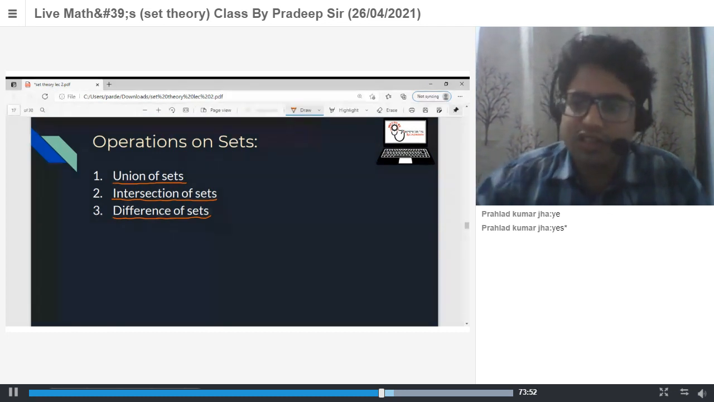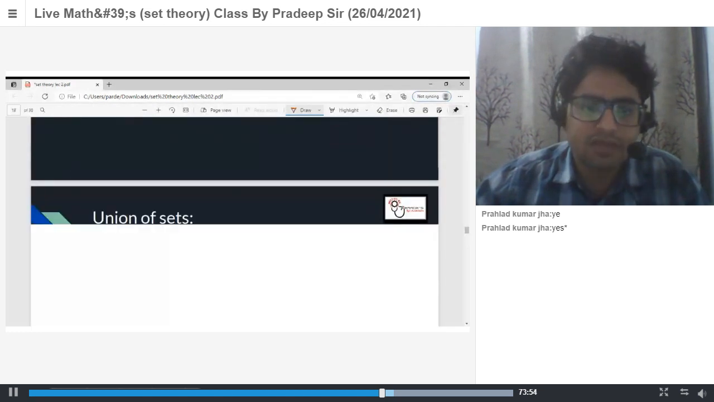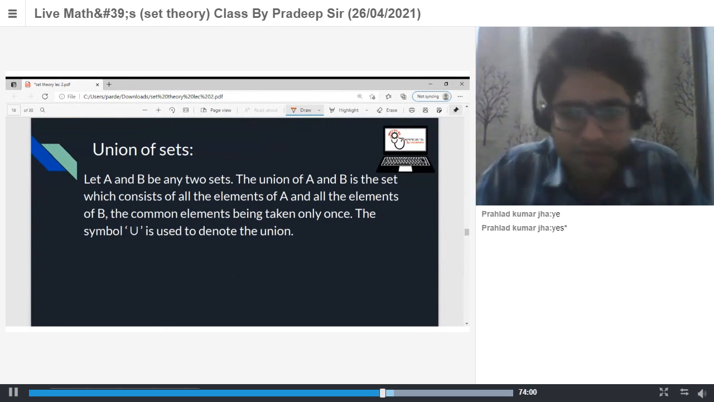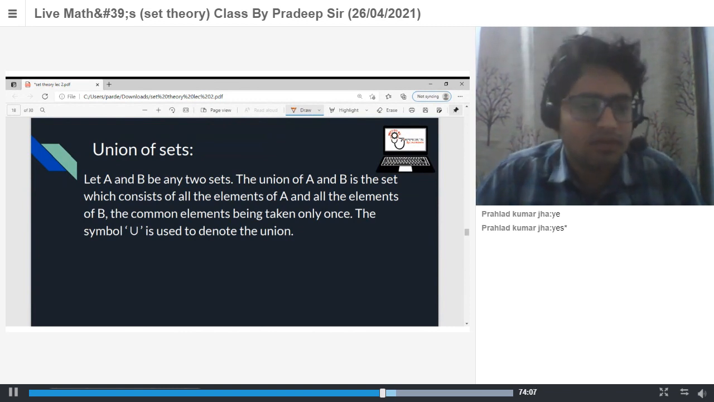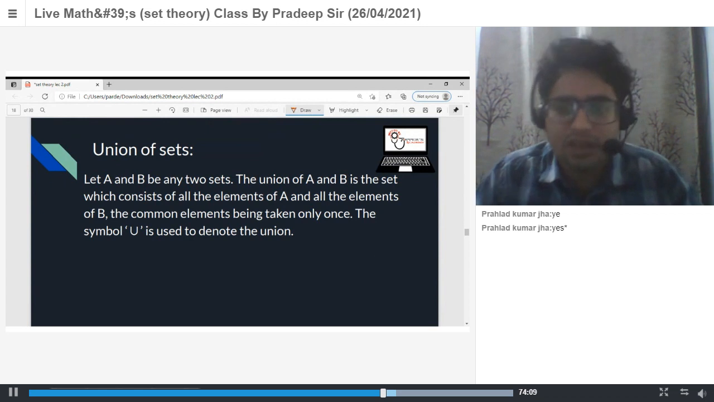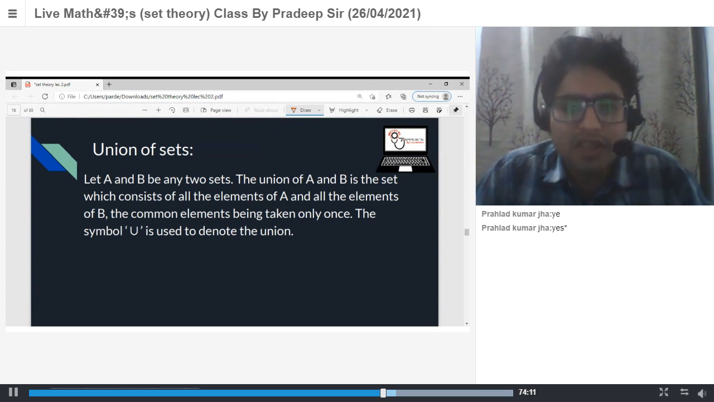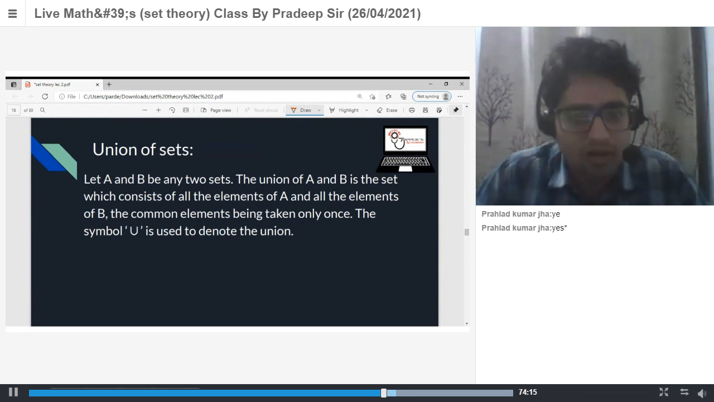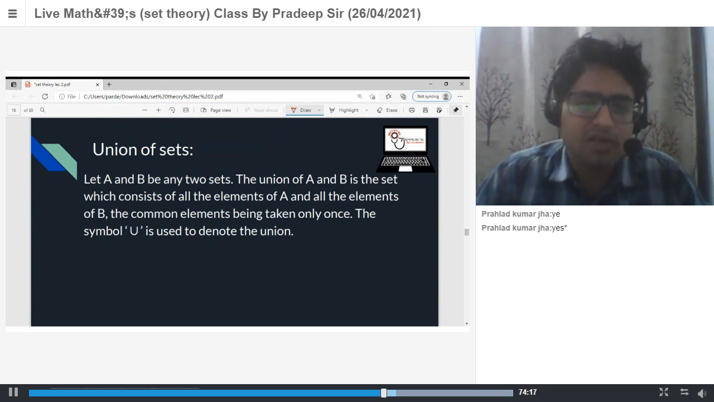So now let's discuss union of sets. First of all, read this one. What is union of sets? Let A and B be 2 sets. Let's say we have 2 sets. The union of A and B is the set which consists of all the elements of A as well as of B, and common elements are taken only once.